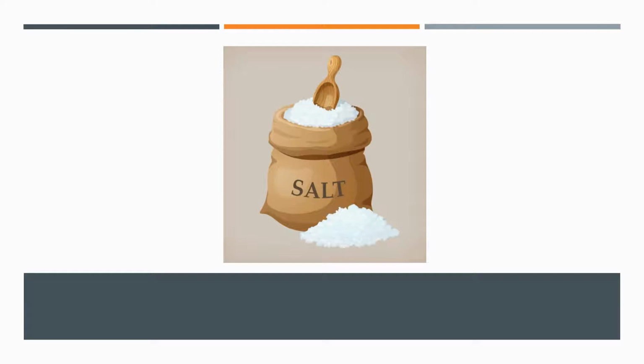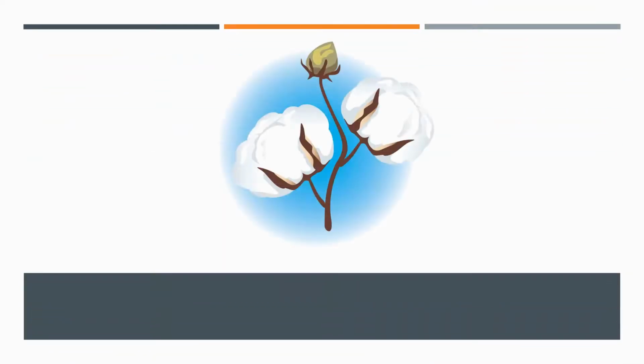Let's see one more example, that is salt, S-A-L-T, salt. That is also an uncountable noun because we cannot measure it in numbers. Next, cotton, C-O-T-T-O-N, cotton. You can see the small plant of cotton. Cotton is also an uncountable noun.